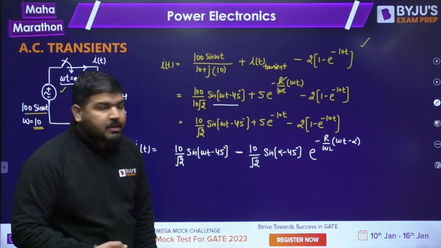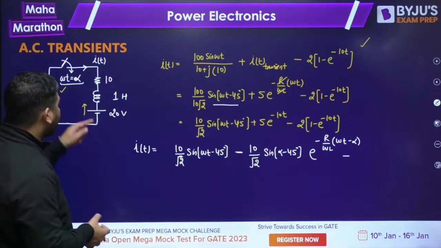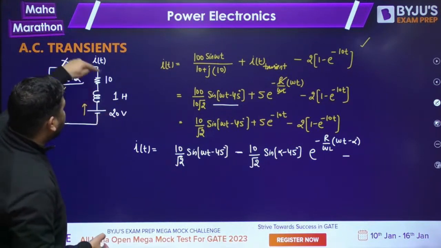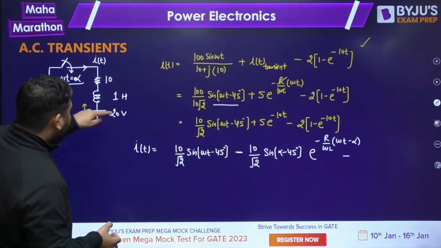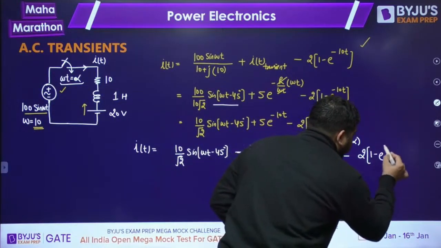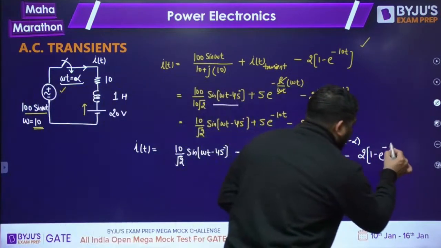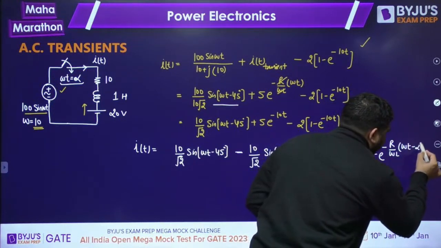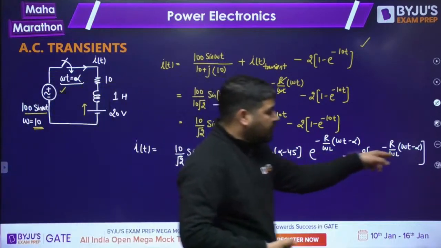Now what is the current due to the DC source? Due to the DC source, you can deactivate the other, and because of this 20 volt, the current will start in the opposite direction. That's why I have taken the minus sign. Minus, what will be the current? 2 into 1 minus e to the power minus r by omega l into omega t minus alpha. This will be the current due to the DC source.